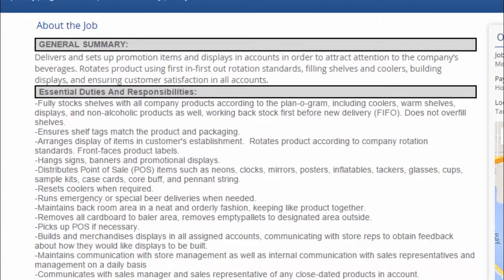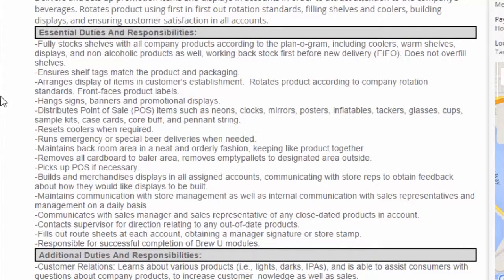An advertisement for the position of merchandiser, and we've got this list of essential duties and responsibilities. So we could find that quite useful because it's quite a long list, and there are some things in there that could be helpful to us.